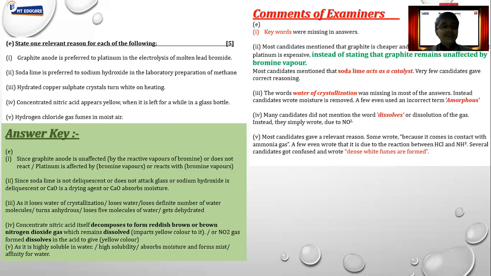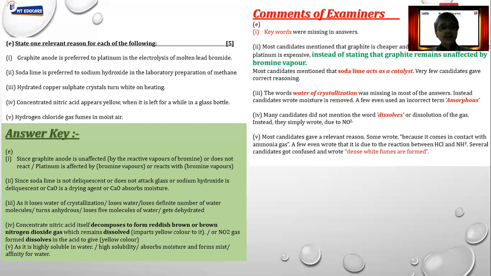Okay. Second question, soda lime is preferred to sodium hydroxide in the laboratory preparation of methane. We will not discuss it in detail again because it is removed as per the reduced syllabus. Hydrated copper sulfate crystals turn white on heating. Now here, why does it happen? We know that water molecules get lost and hence we get the white powder. But always mention the correct term again here. You cannot write simply that water molecules are evaporated. You have to mention that on heating, hydrated copper sulfate loses water of crystallization. That is the important term over here. It loses water of crystallization, hence we get the white powder.